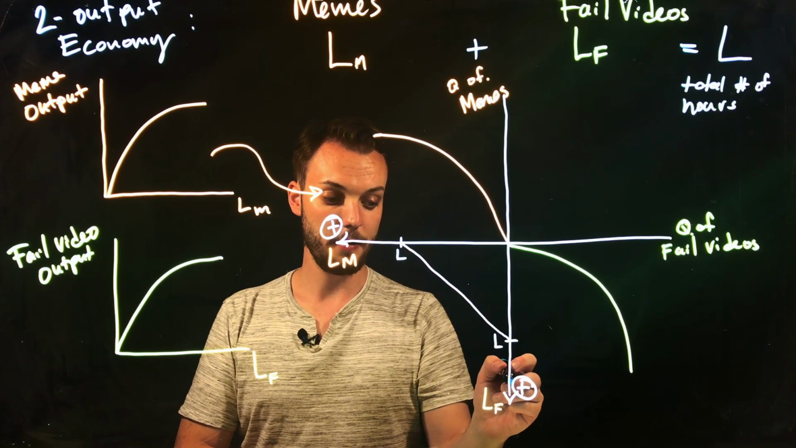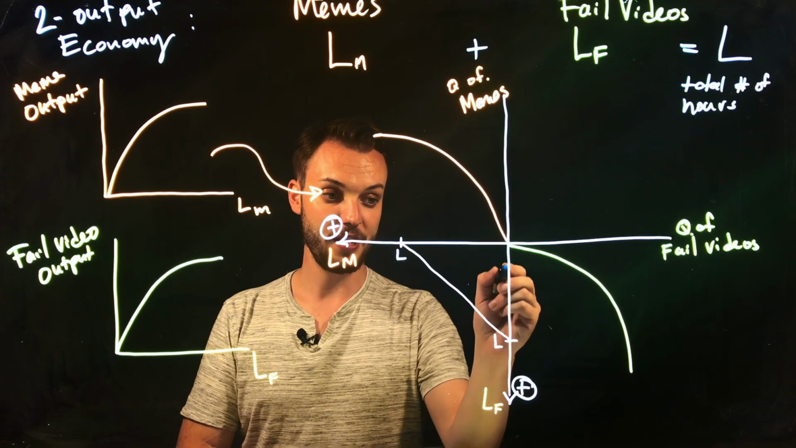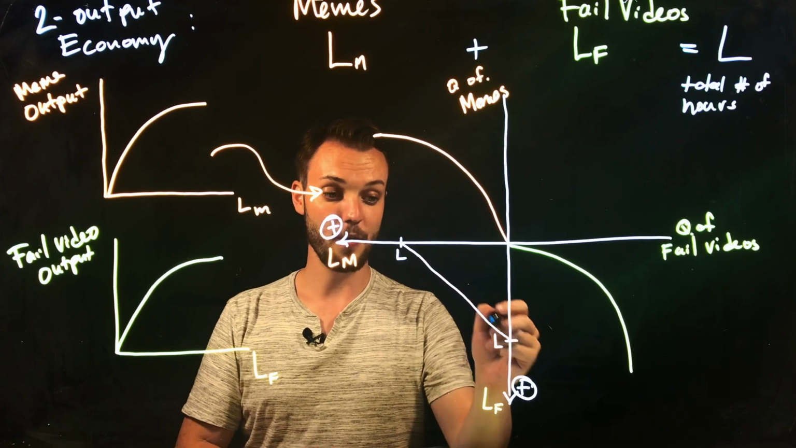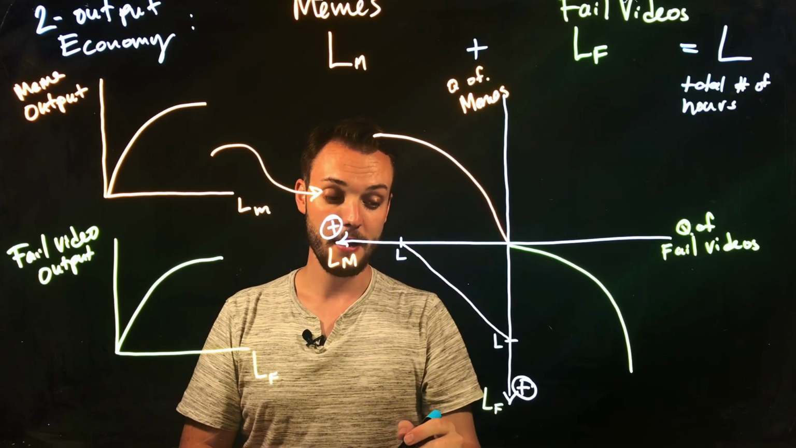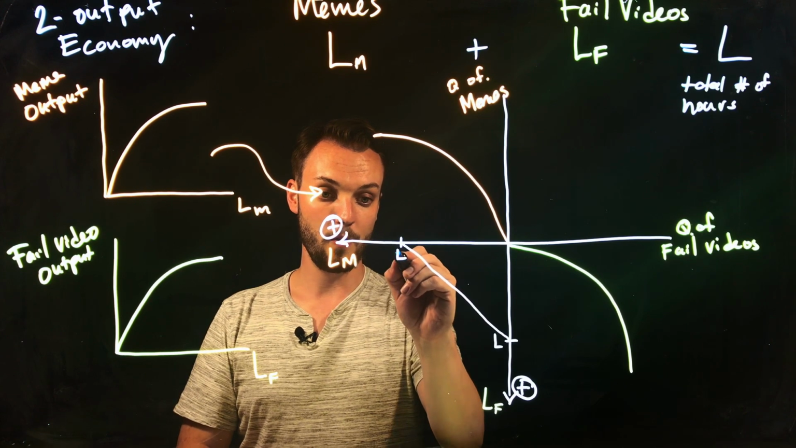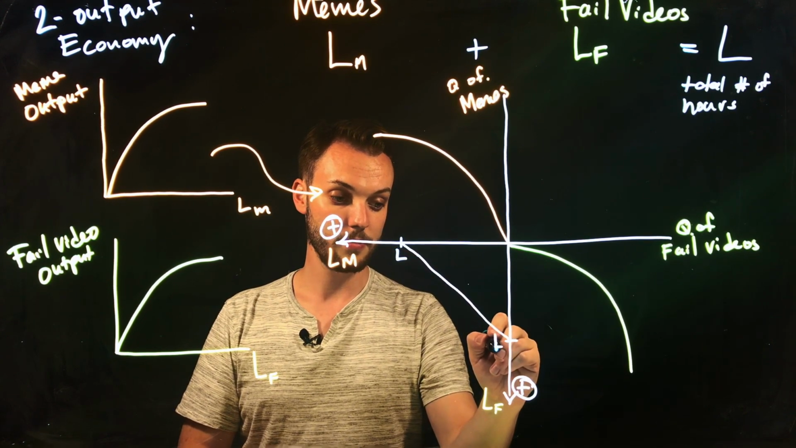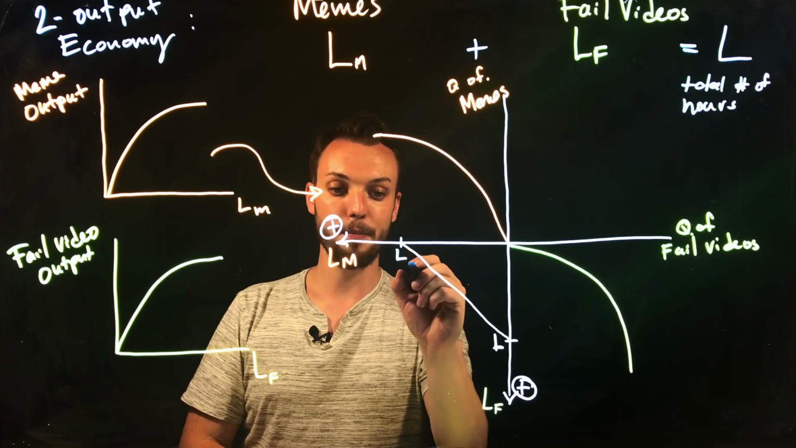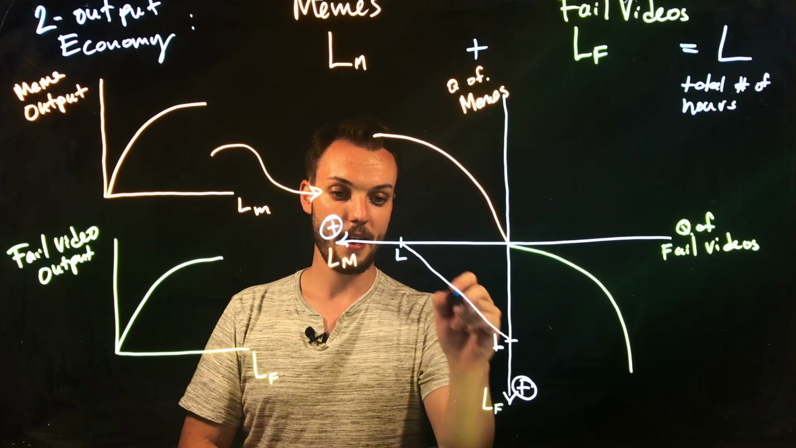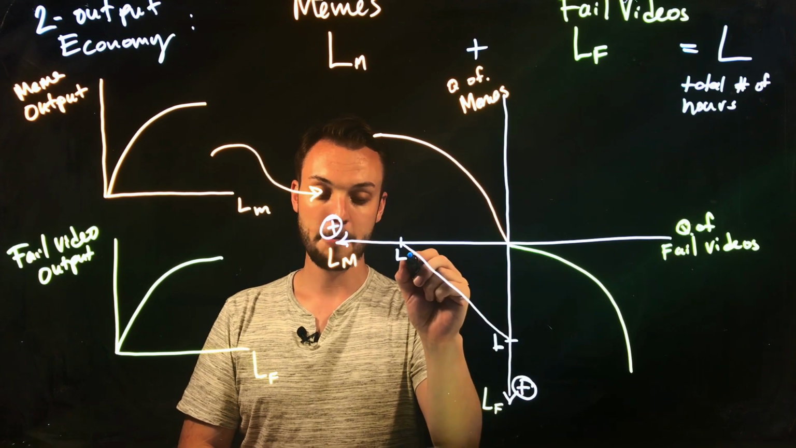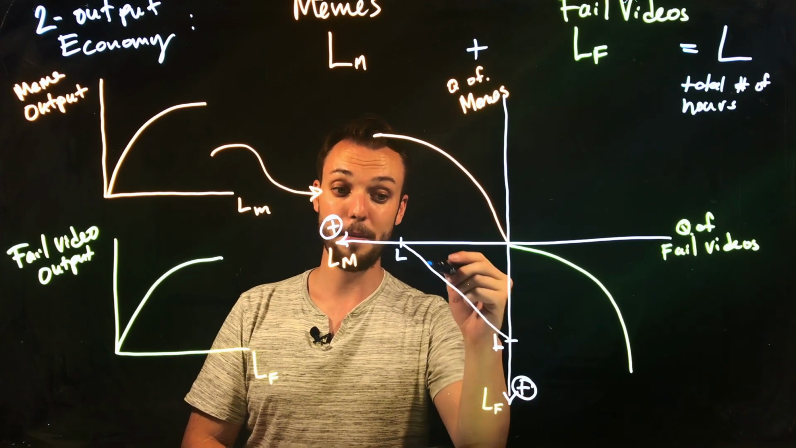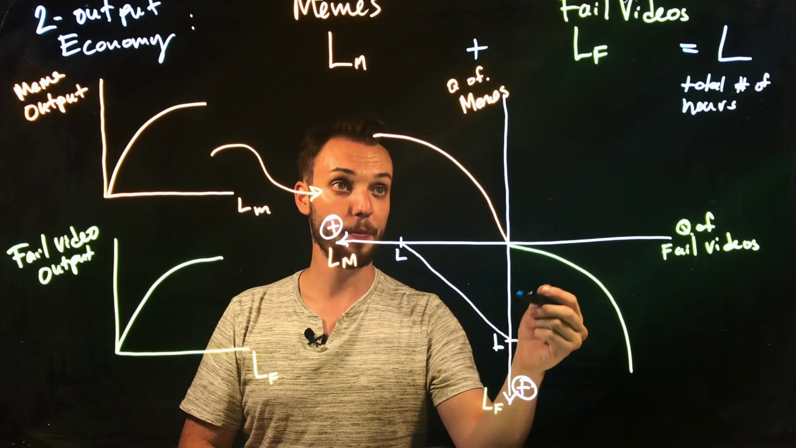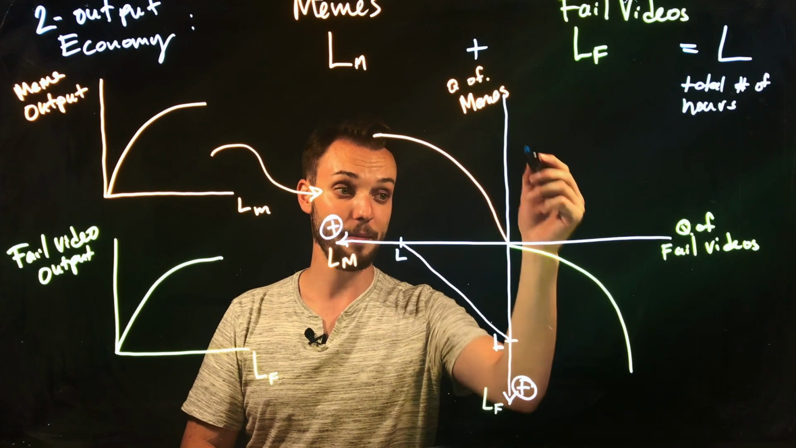We could, for instance, have just a few hours in fail video production and a lot of hours in meme production, and so on. So it could be anywhere on this line, right? But we only have L hours to work with. Okay? So what we want to do is say, suppose that we employed any combination of labor hours in both fail video and meme production. How many outputs or units of each, fail videos and memes, could we produce?